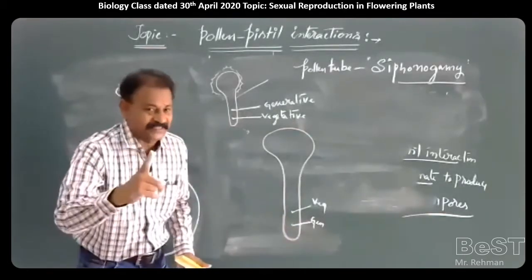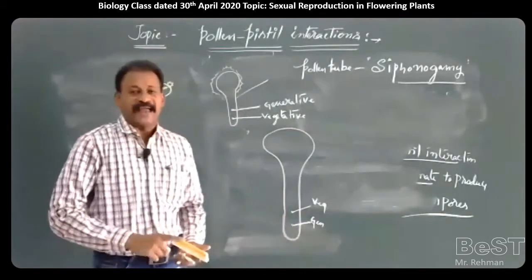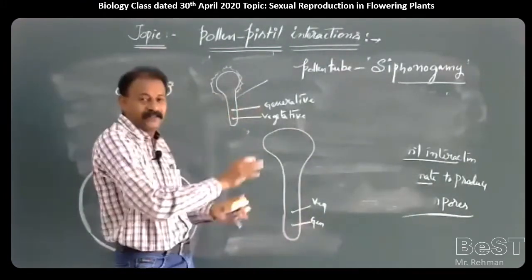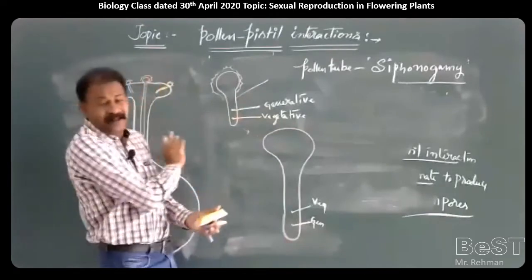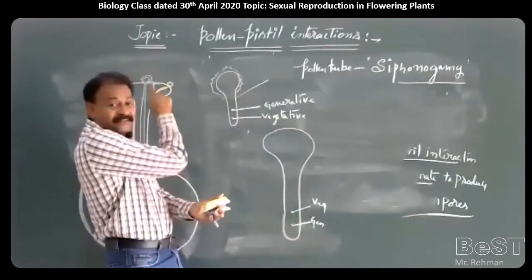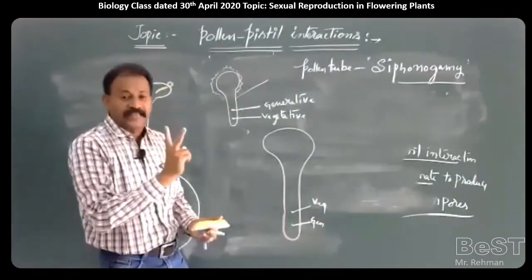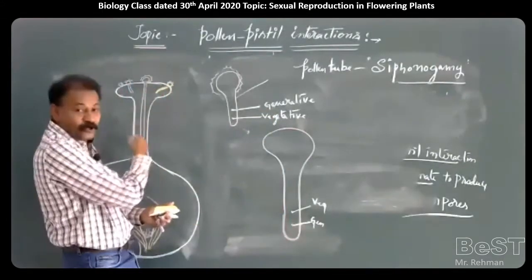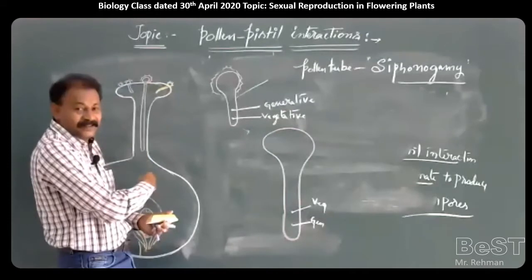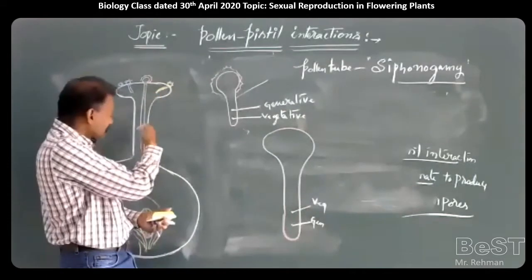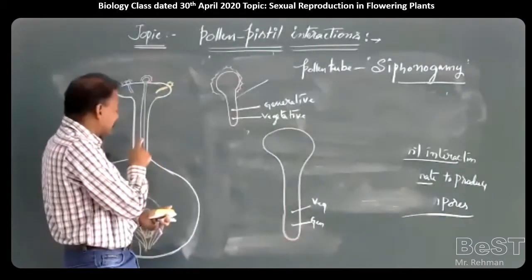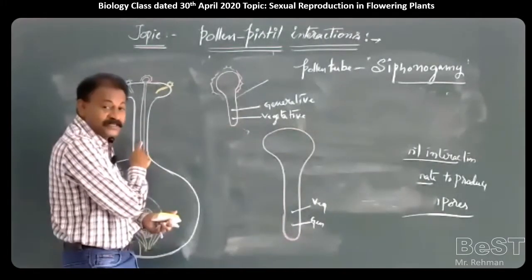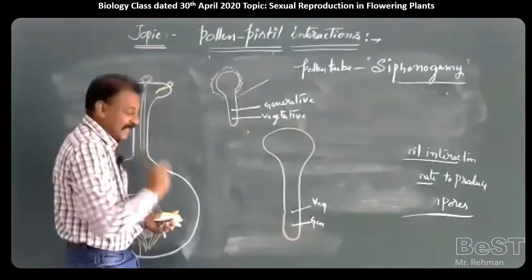So in 60% of angiospermic plants, the pollen is shed at the two-celled stage and lands on the stigma. When it lands on the stigma, it has only two cells, vegetative and generative. As it progressively grows inside the pistil, that is the style and ovary, the generative cell undergoes mitotic division to produce two male gametes.